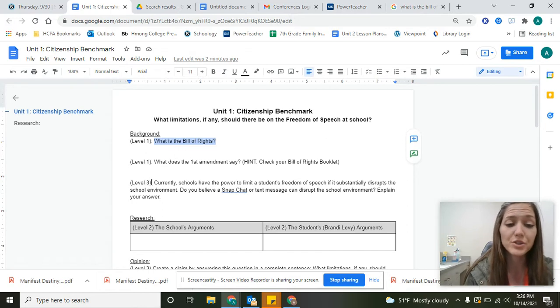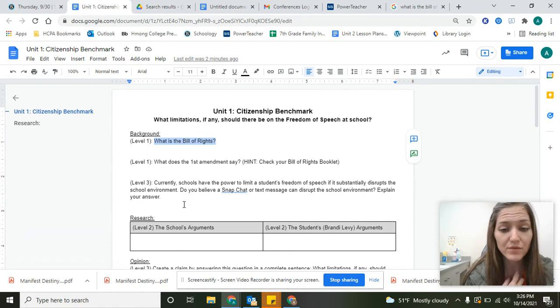The last background question is a level 3 question, which means there's no right or wrong answer as long as you explain your answer. So it's asking your opinion. Currently, schools have the power to limit a student's freedom of speech if it substantially disrupts the school environment. What they mean by substantially disrupts the school environment is that it's impossible to learn. Do you believe a Snapchat or text message can disrupt the school environment? Explain your answer. And you would just say yes, no, or maybe. As long as you explain your answer, you're going to get full points.